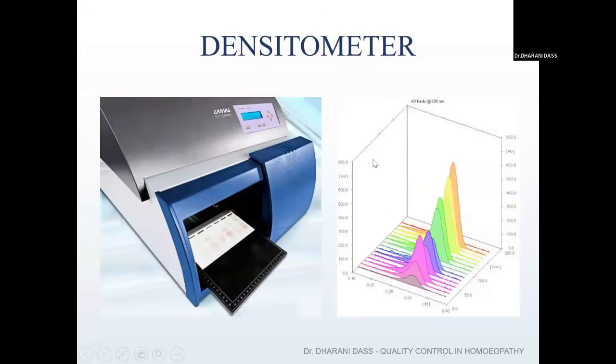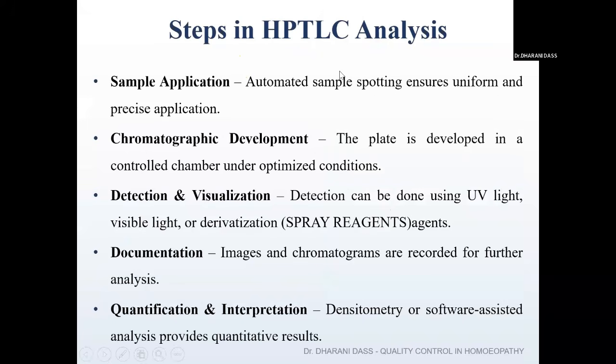And with the densitometer in HPTLC, you can see uniform bands of the chromatogram are possible. This is not possible in thin layer chromatography. And for each spot, for example in the second picture, you can see the concentration, and each chromatogram can be analyzed by using the densitometer. So it is a quantitative analysis of a sample. So these are all the various steps.